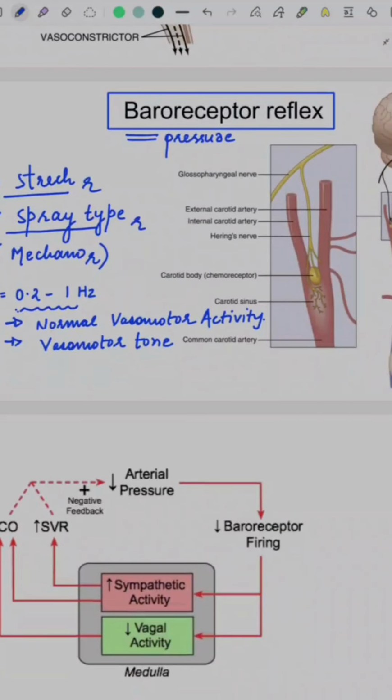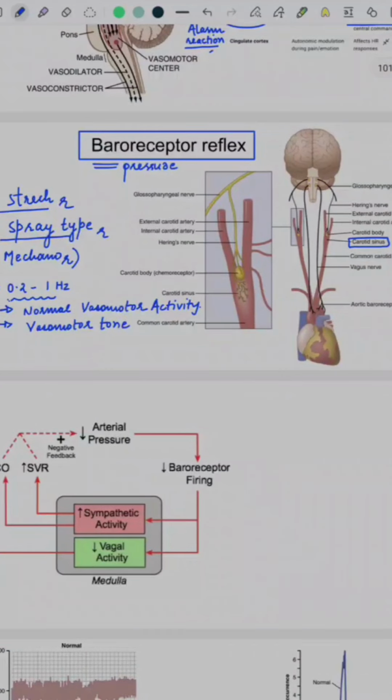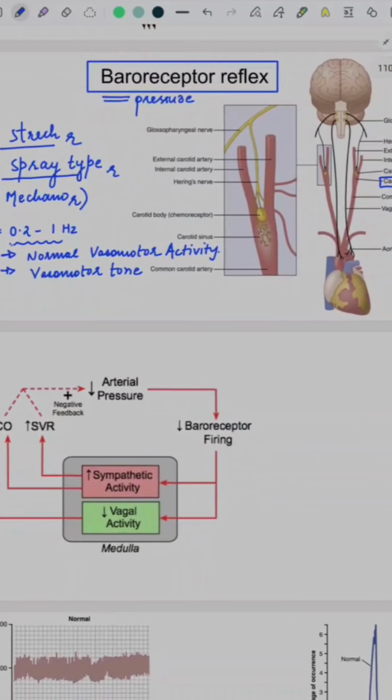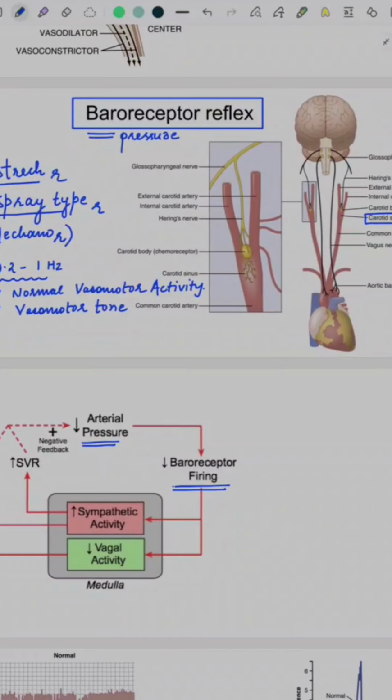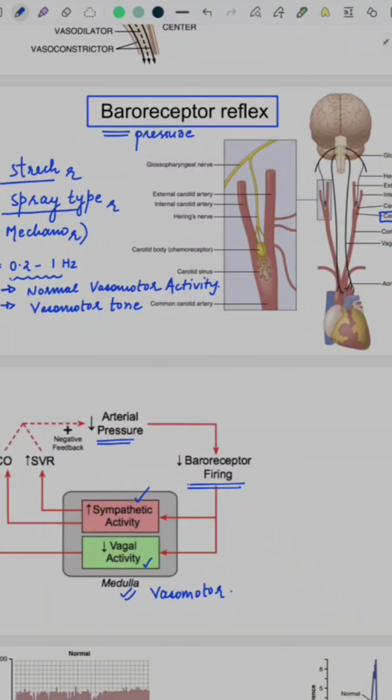What happens in situations when arterial pressure decreases? For example, when somebody suddenly stands up, there is a pooling of blood in the legs, and there is a sudden reduction in arterial pressure in the thorax and the neck, and there is a reduction of arterial pressure at these receptors. This reduction in arterial pressure causes a reduction of baroreceptor firing. The reduction in baroreceptor firing is then transferred via certain nerves to the medulla, to the vasomotor center. In the vasomotor center, there is an increase in sympathetic activity and a decrease of vagal activity.